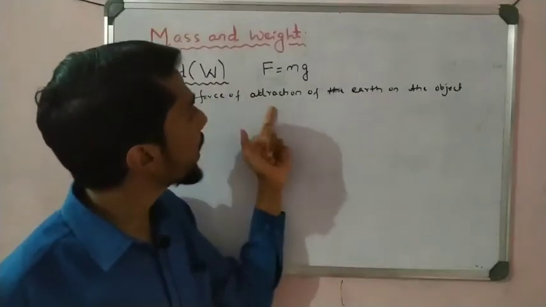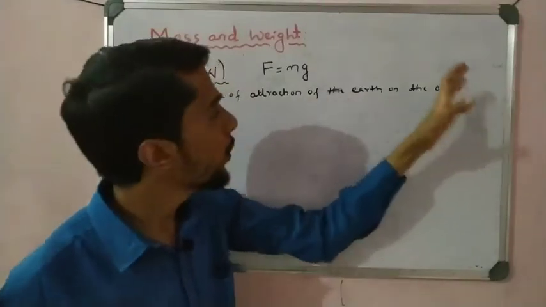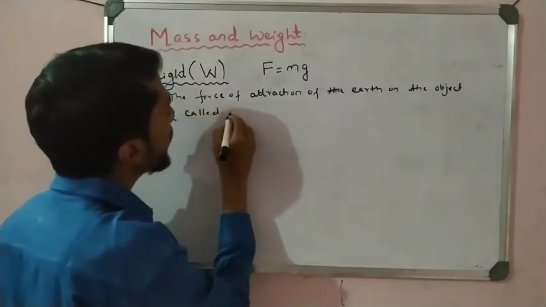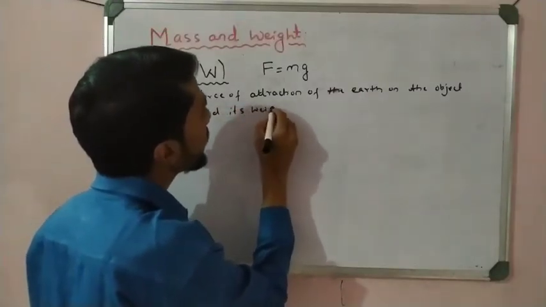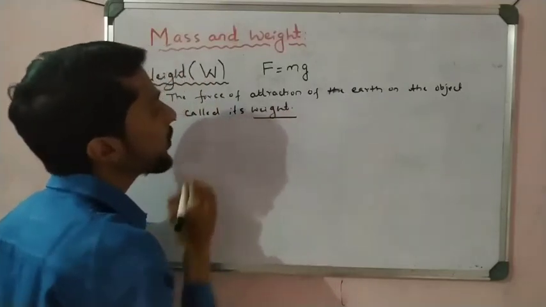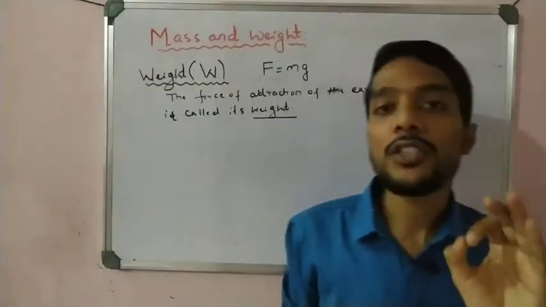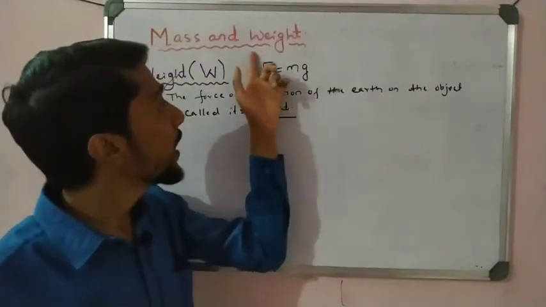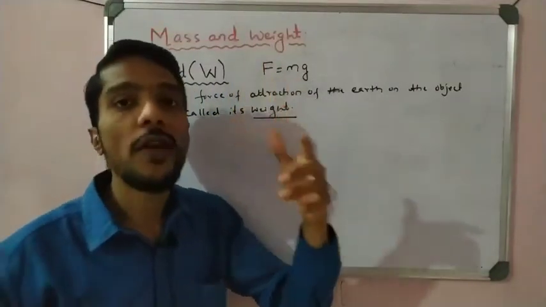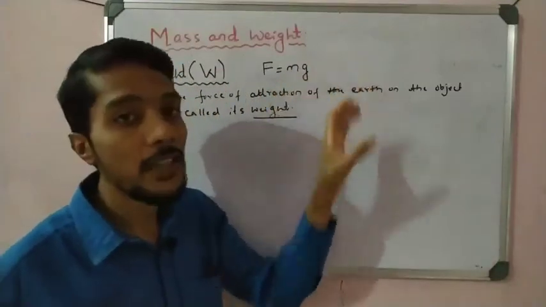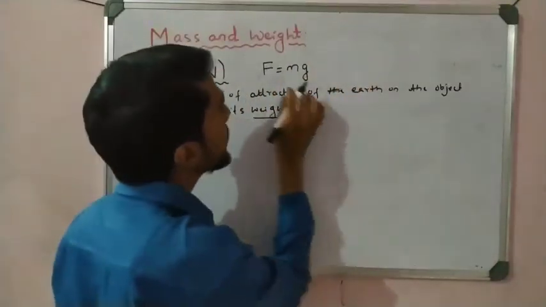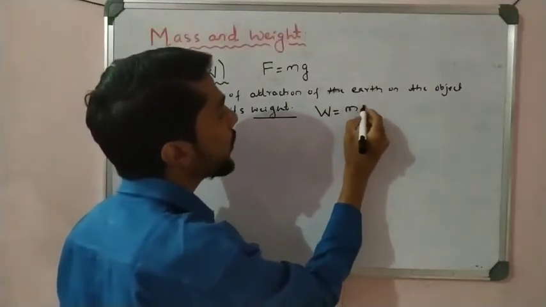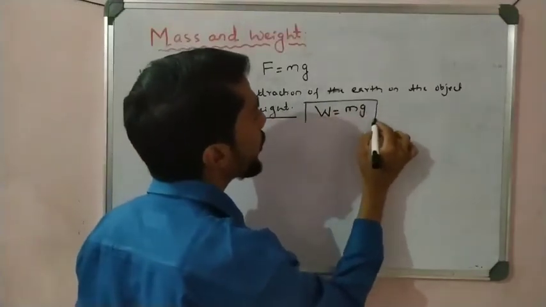So the force of attraction of the earth on the object is called its weight. So we get the definition of weight here. So what is weight, students? Weight is nothing but F is equal to mg. So here this force is now called the weight, right? I can change this F to weight. So W is equal to mg. So that point you have to remember.